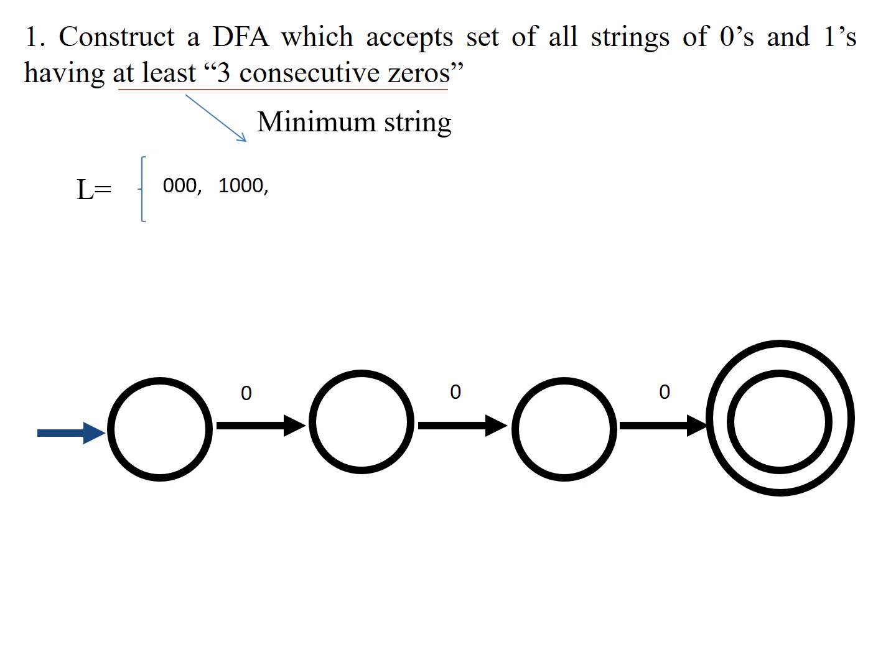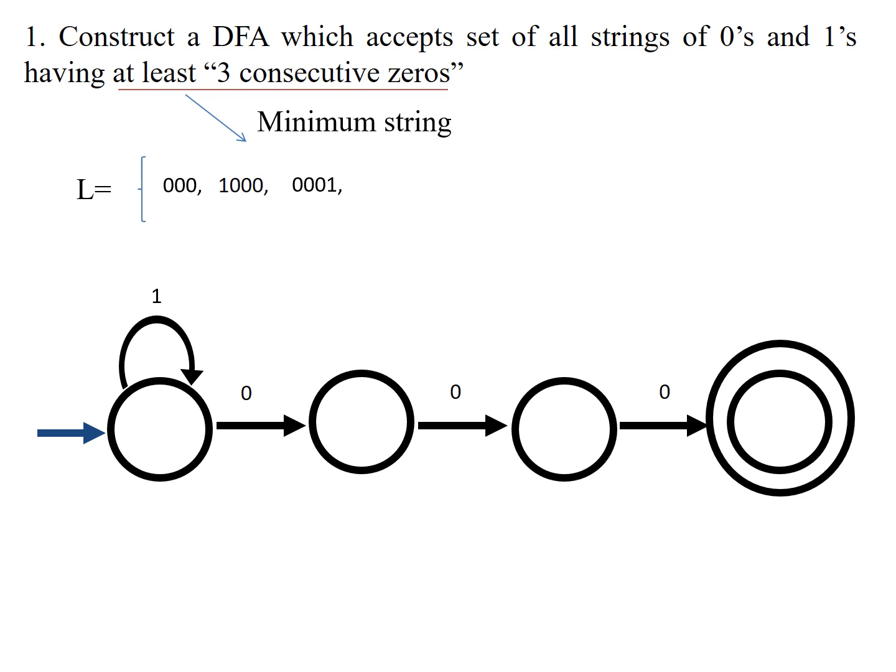What is the next possible string? 1000. It still has at least 3 consecutive zeros. Before that it can have any number of ones, so you start again with the initial state. It can have any number of ones at the beginning, and that will also be accepted.